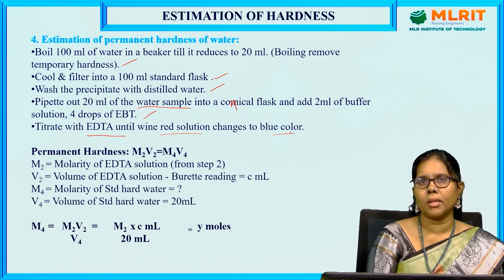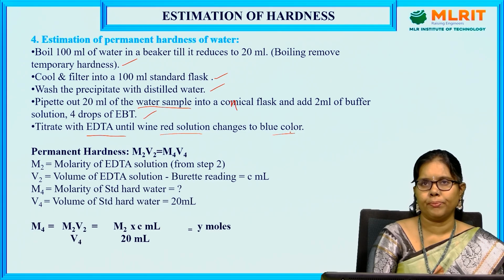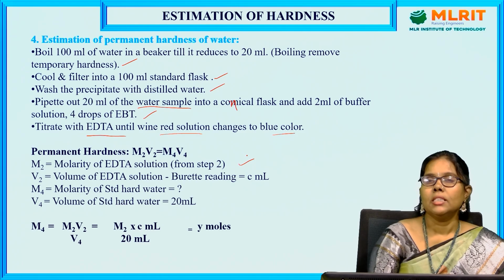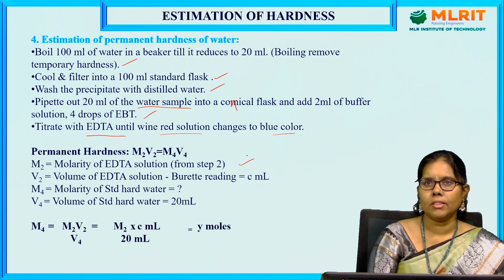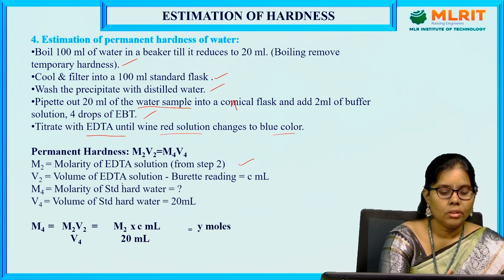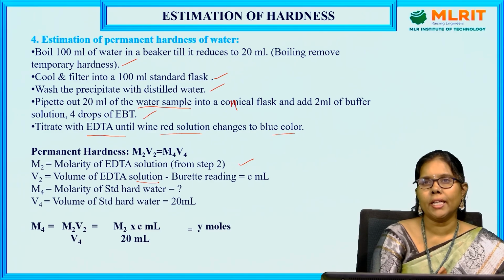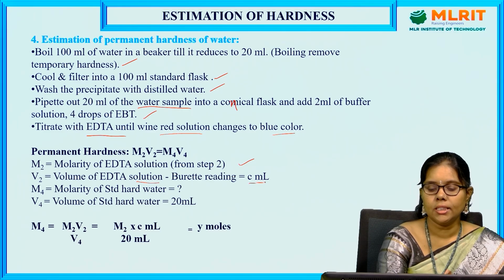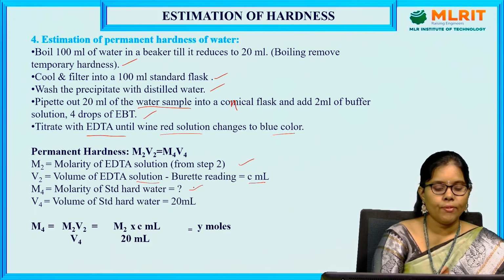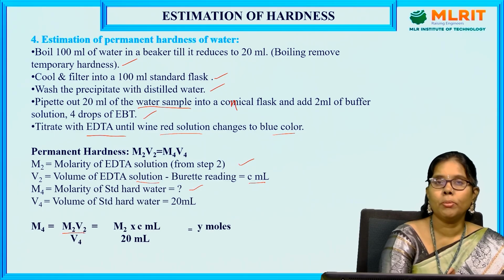How to determine the permanent hardness? You have done the titration. Note the volume of EDTA consumed. M2 is the molarity of EDTA, the same molarity as in the first titration, so you get the same M2 value. V2 is the volume of EDTA solution consumed in this step by titrating with boiled water. Let us take that as C ml. M4 is the molarity of the standard hard water, and V4 is the volume of standard hard water taken, which is 20 ml. So M4 is equal to M2V2 by V4.